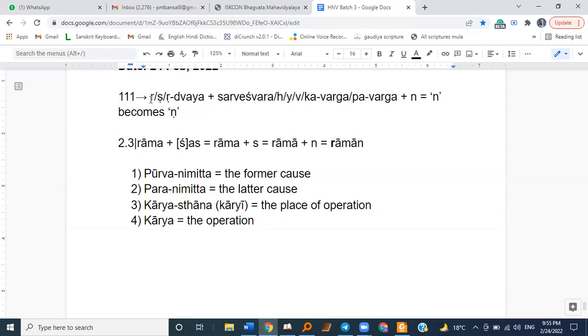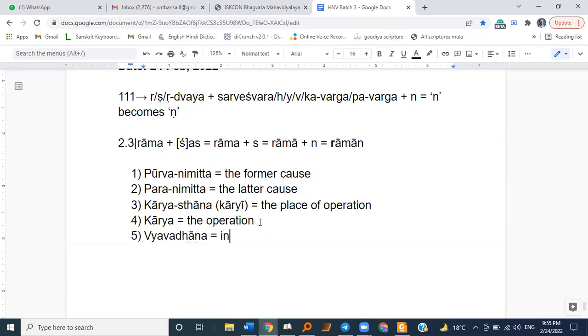So in this 111th sutra, either Ra, Sha, Hridvaya is the Purvanimitta, the formal cause. Then all these are Vyavadhanas, interventions. Interventions are sometimes there, sometimes not, but we can still write that out.